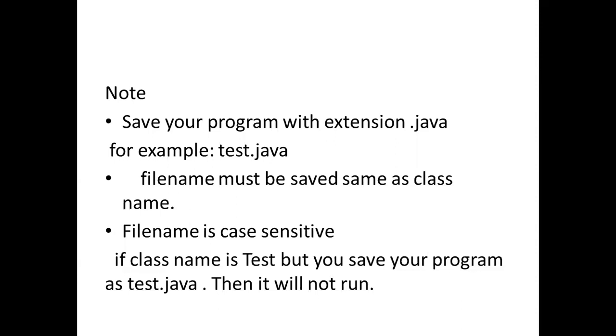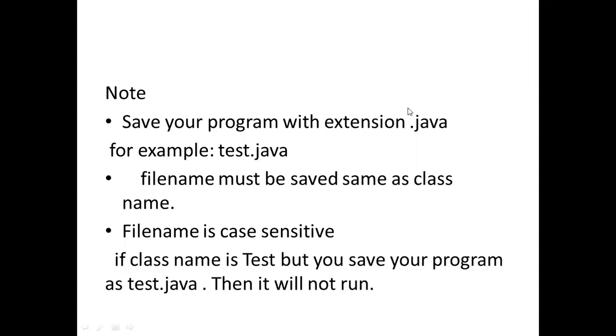Next point is file name is case sensitive. If class name is test, note that here T is capital, but if you save your program as test.java with all characters in lowercase, then it will not run. If you take T as a capital, then you have to save as T capital and remaining letters as small.